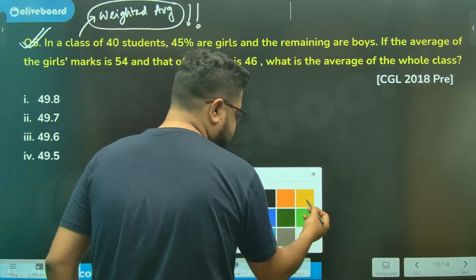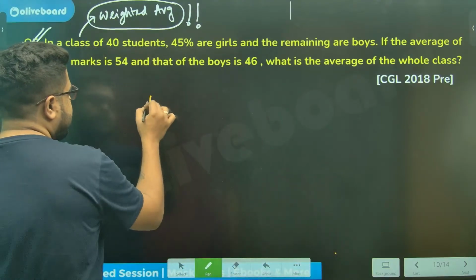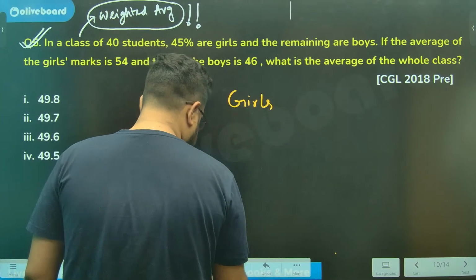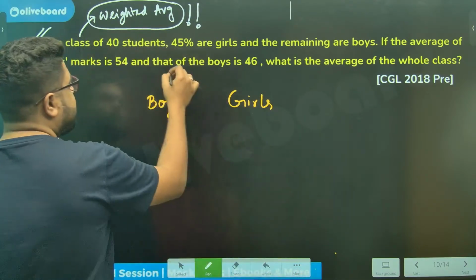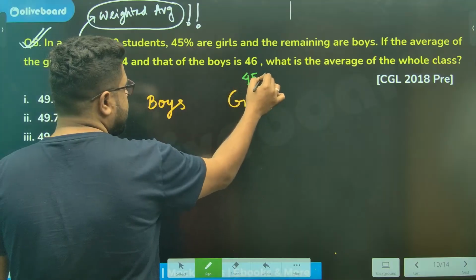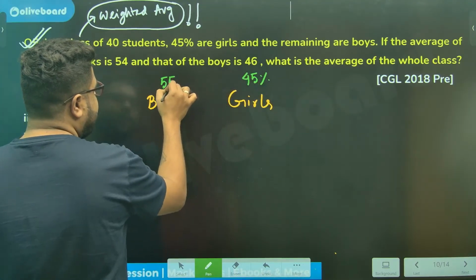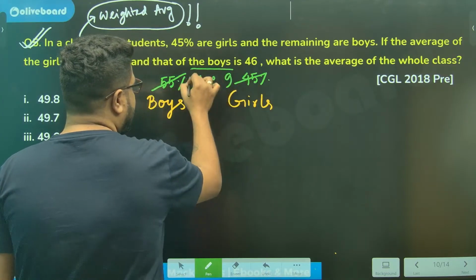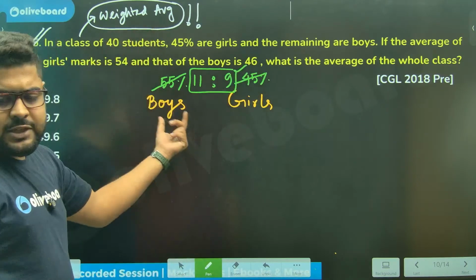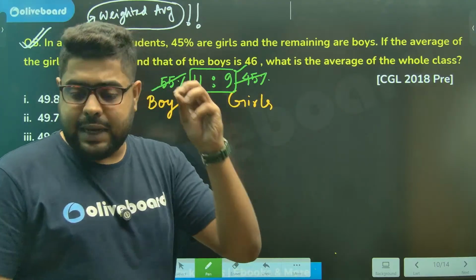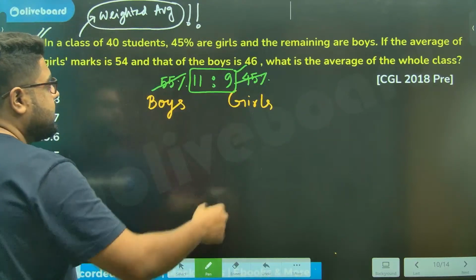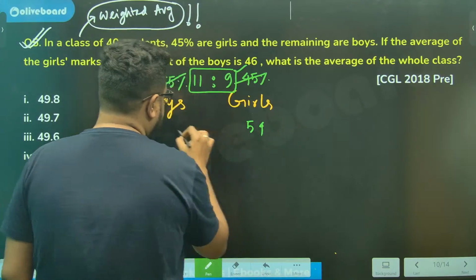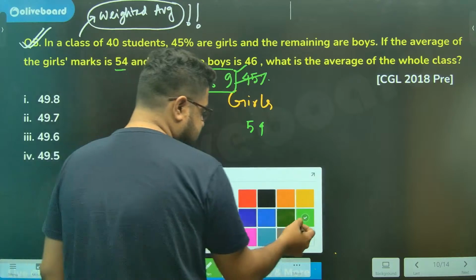Sir, what is the best way of solving? There are boys, there are girls. Sir, what's the ratio? 45% girls, so the remaining 55% must be boys. Sir, the ratio is 11 to 9. Always take this, because for a weighted average you can take the ratio of the weights. That's the best way to do it. The average marks of girls is 54, boys 46. Sir, just calculate.